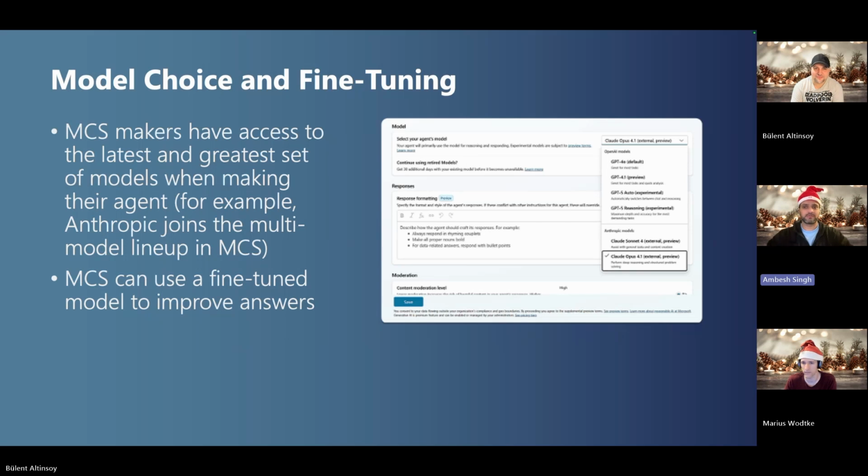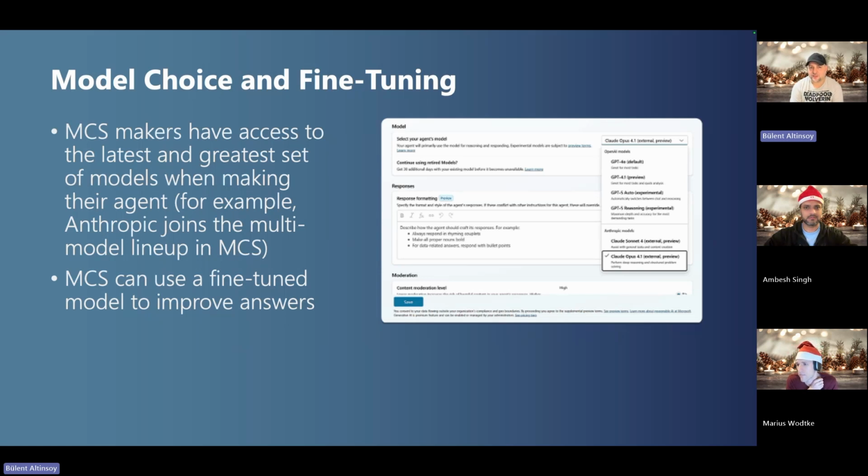Thank you very much for the introduction, and glad to be back, guys. Today I want to talk about model choice in Copilot Studio, because this is very important. If you're using just one large language model in an agent, there is a problem, because a one-size-fits-all large language model doesn't exist.